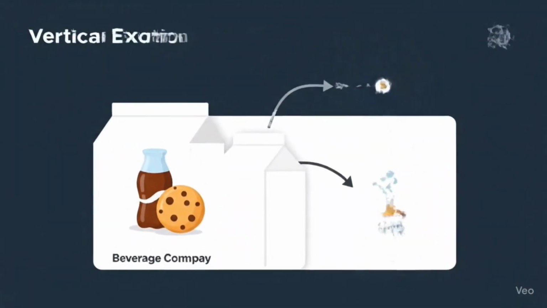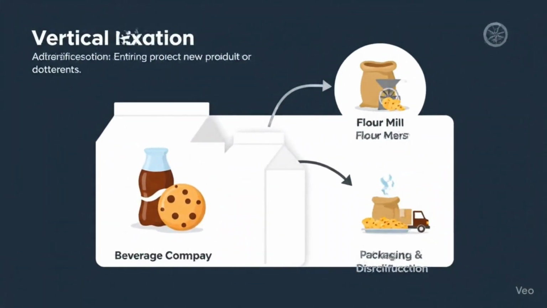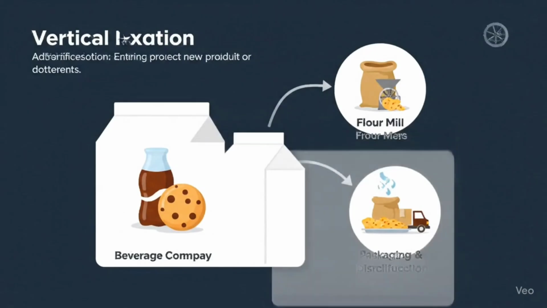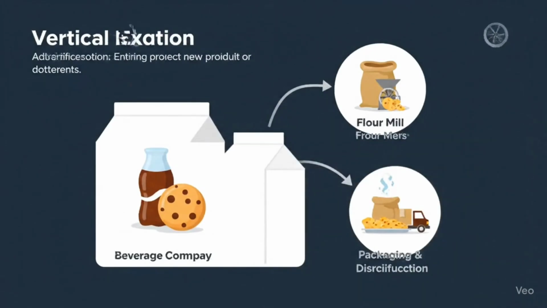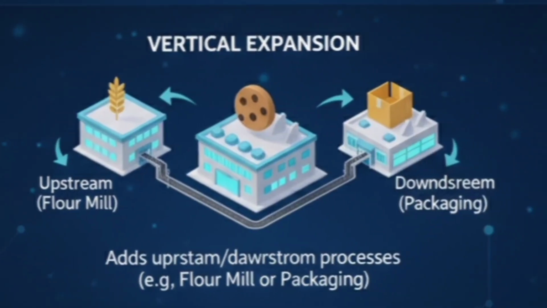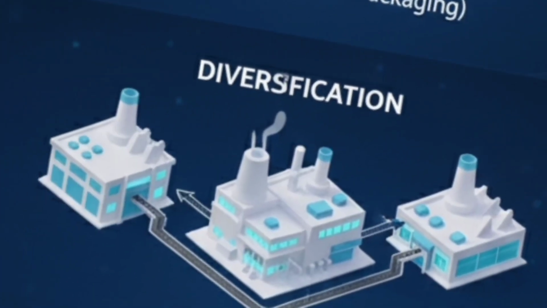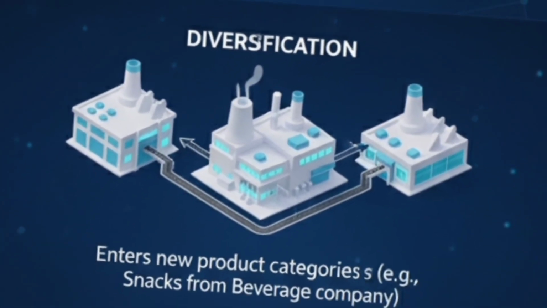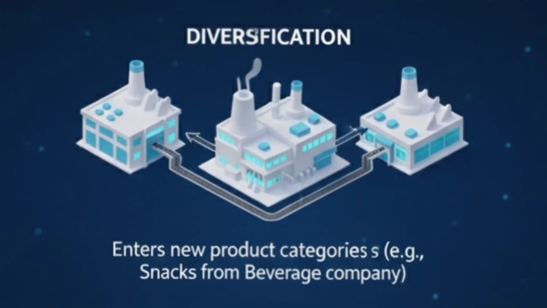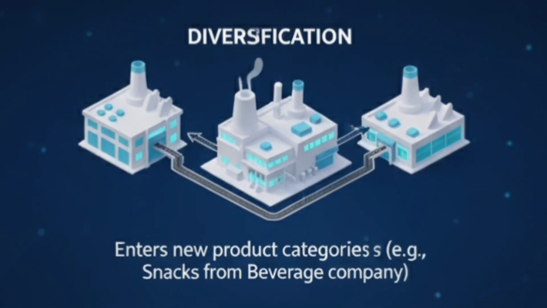The second is vertical expansion. This involves adding processes either upstream or downstream. For instance, a biscuit plant may install its own flour mill to reduce dependency on suppliers, or it may build a packaging plant downstream. The third is diversification. This means entering into entirely new product categories. For example, a beverage company starting to produce ready-to-eat snacks.